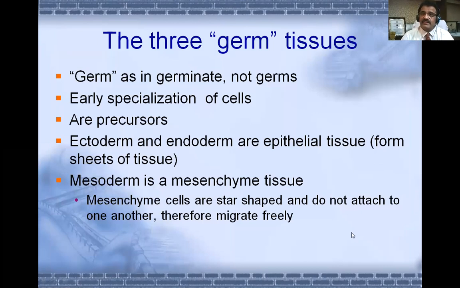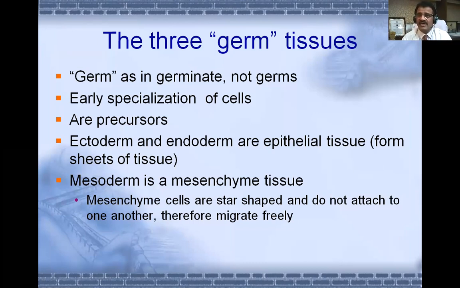The three germ tissues, germ layers or germinal layers, come from the word germination. Germinate means to grow, not from germs, meaning living creatures. Early specialization takes place, and they are the precursors of many derivatives in adult life.